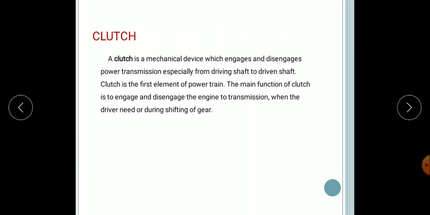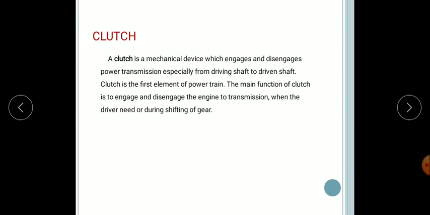Next one, the clutch. Now, what is this clutch? In an automobile, a gearbox is required to change the speed and torque of the vehicle. If you change a gear when the engine is engaged with the gearbox, or when the gears are in running position, it can cause wear and tear of the gears. To overcome this problem, a device is used between the gearbox and the engine. This is known as the clutch.